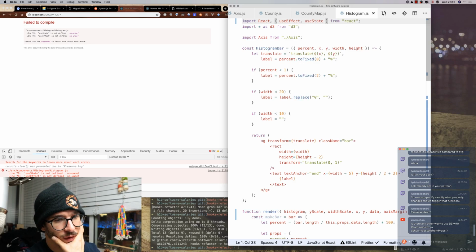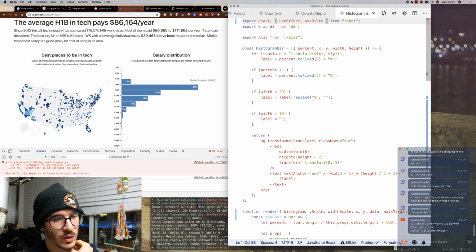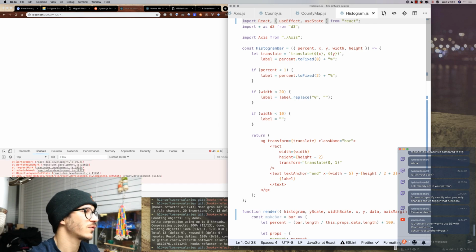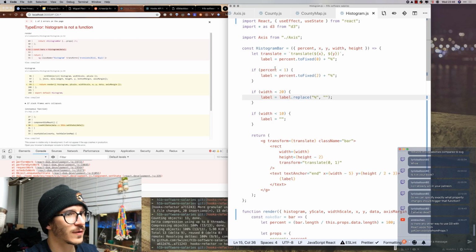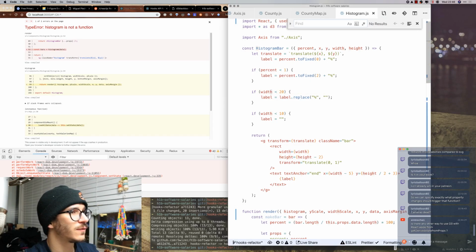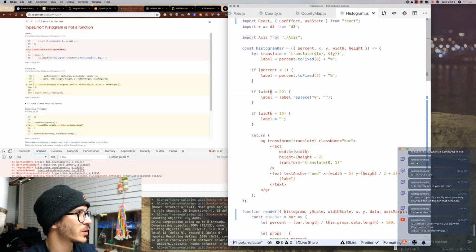state. Is there any other way to use D3 with React aside from get derived state from props? Yes, there is. So histogram is not a function. Let's see. Let me figure this one out first, and then I'll answer your question, Einbisken.